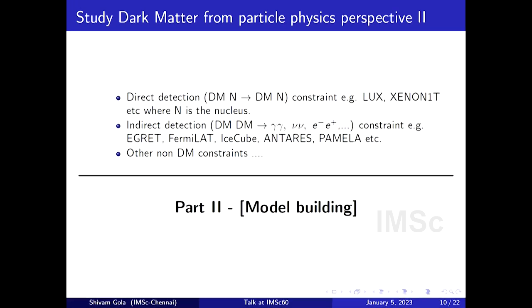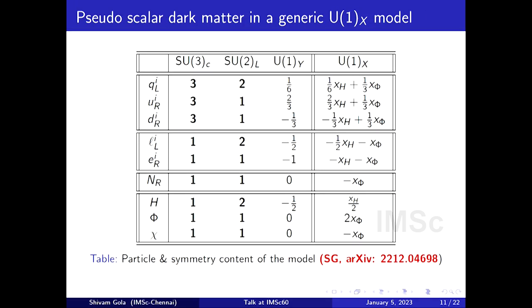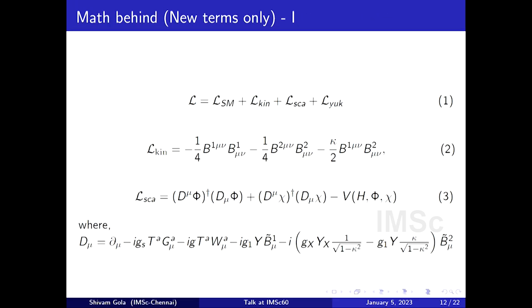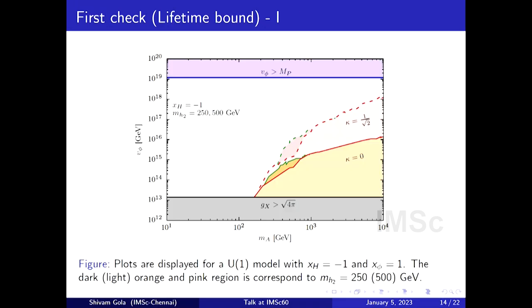Okay, and then I move to part 2. In part 2, this is a model. This is one way of looking at it. You see some of the particles on the right side: Q, U, D, N. These are the particles, and there is some extra particle, and chi in the last is the dark matter candidate in my model. There is some symmetry group which is basically telling that these particles have some properties. These numbers 1, 2, 3 are just telling that these Q, U, D, all these particles have some properties, some features. And there is another way of looking at the same model.